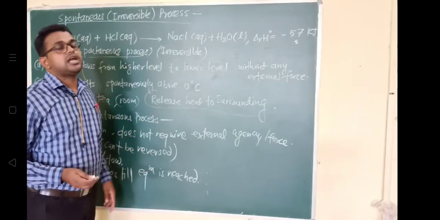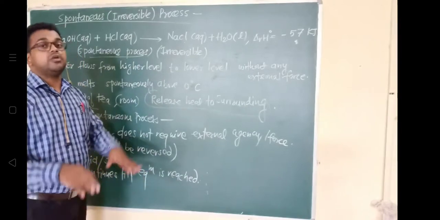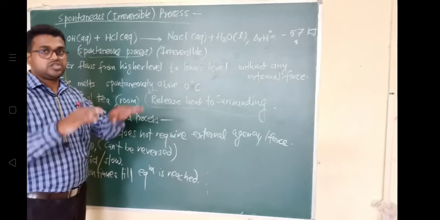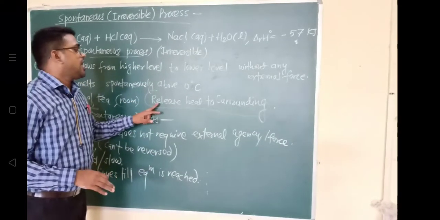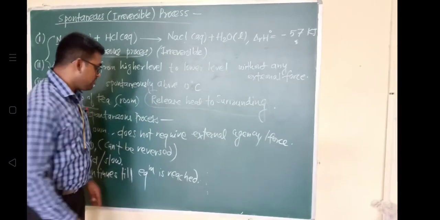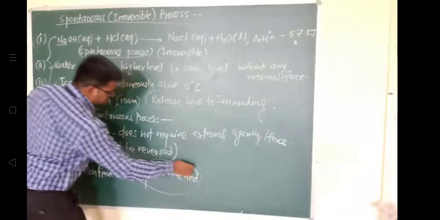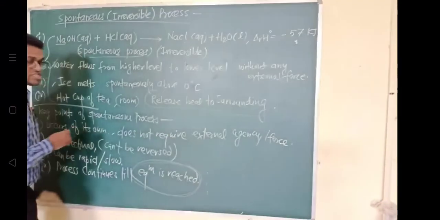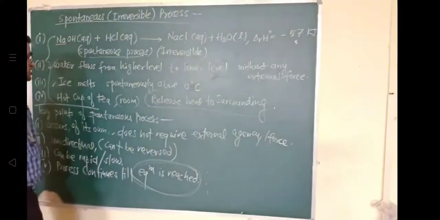It will stop releasing heat to the surrounding when the equilibrium is reached. So this is about the spontaneous process.